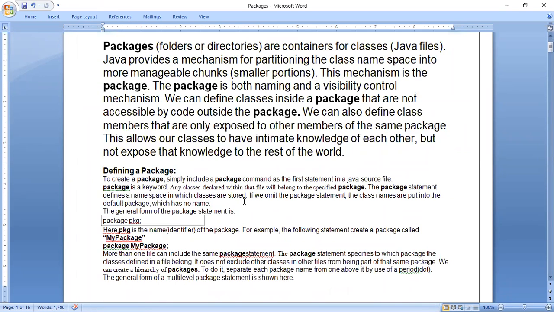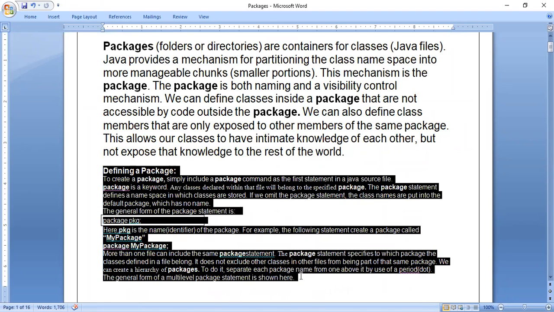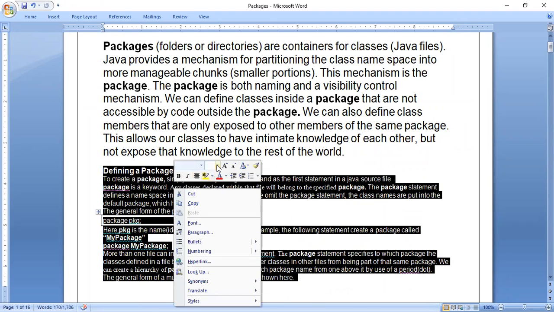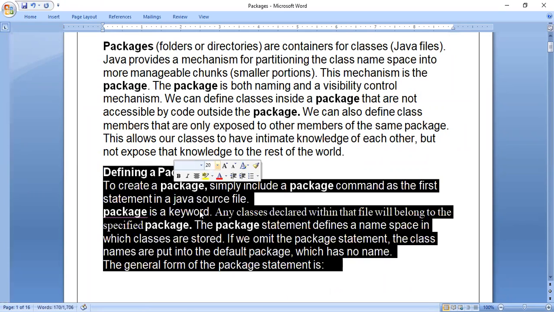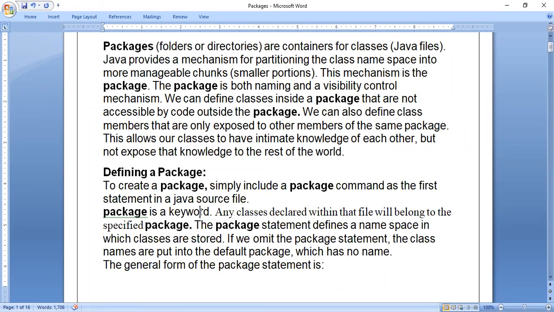Next, defining a package. Defining a package means how we have to create a package in Java, both at a coding level and at the directory level. Because if you just write the statement package P1 or package P2 in Java code without creating a folder, you will get an error. And if you create a code and don't write package P1 or package P2, there you will not get any error because it will be stored in the default package. If you want to store in a particular folder, then you have to mention the statement package P1 or package P2, whatever name you give.